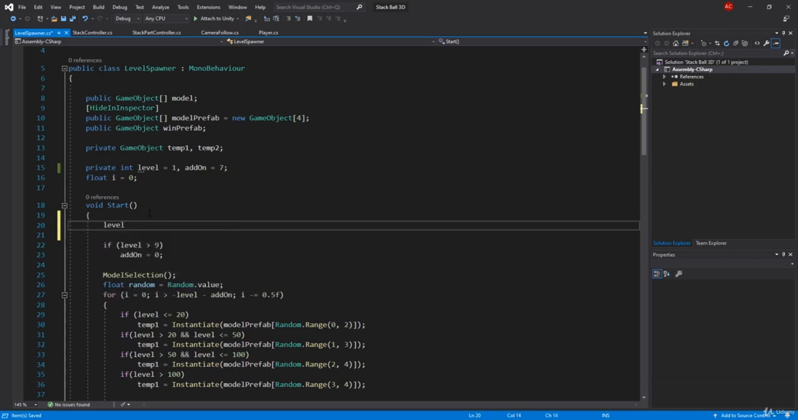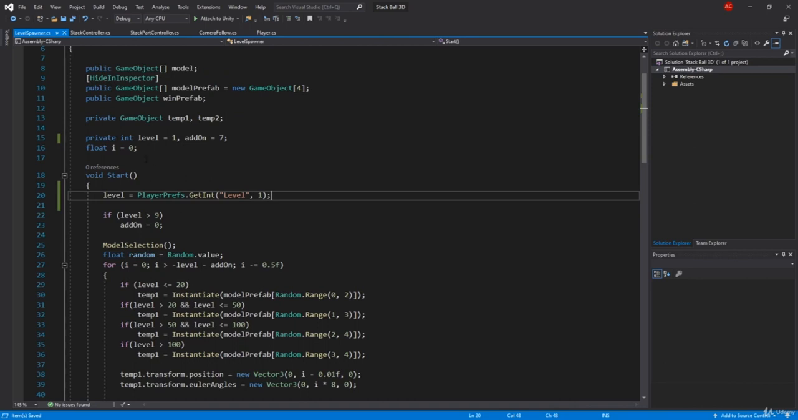So we're gonna say level equals PlayerPrefs.GetInt, and we're getting our level, and we're setting that default value to be 1. So what's going on here? Well, basically we have our integer level. You already know that. And then we're referencing our level to the PlayerPrefs GetInt. So what is a player preferences?